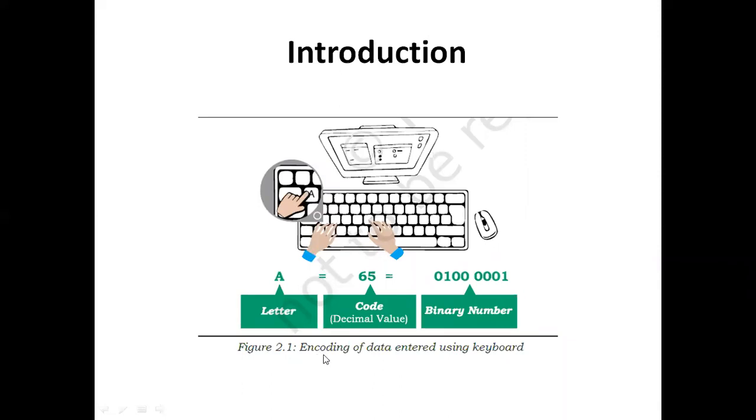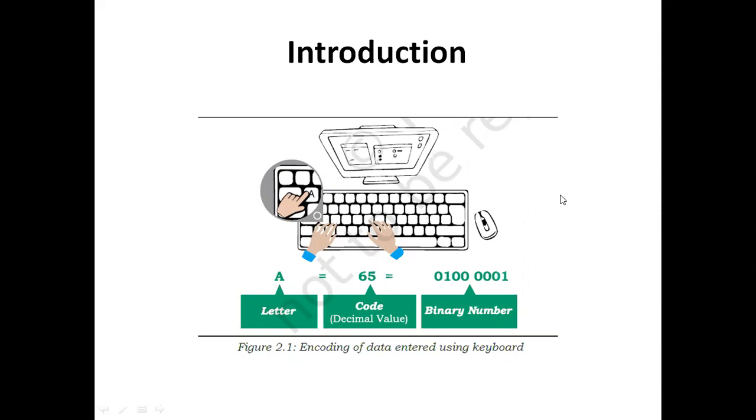This type of diagram we call encoding of data, here the data entered using the keyboard. How the codes for each individual character work, and how each letter is converted into a binary number, are the things we will discuss in today's class.